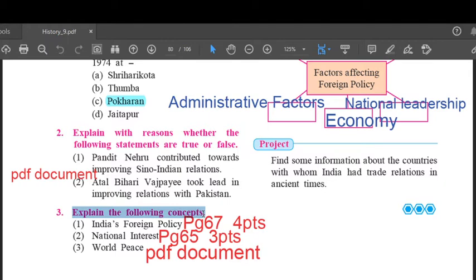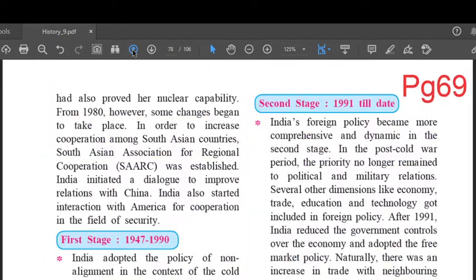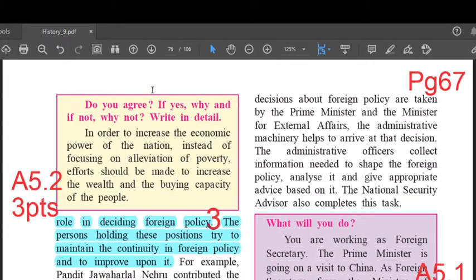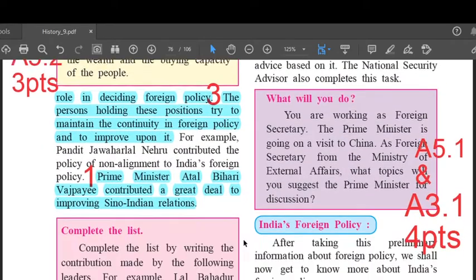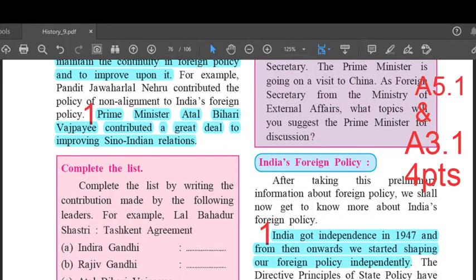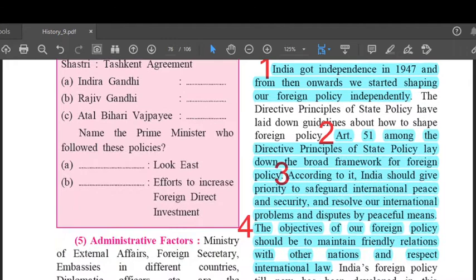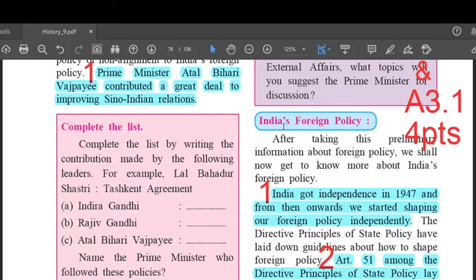Question number 3. Explain the following concepts. We'll see the first one. India's foreign policy. The answer to this question is on page number 67. So we'll go to page 67. Right hand side, just below the violet box. Can you see it's highlighted in blue? India's foreign policy. So in that paragraph, see the second paragraph, first line.